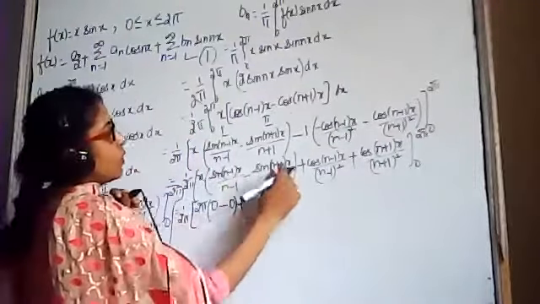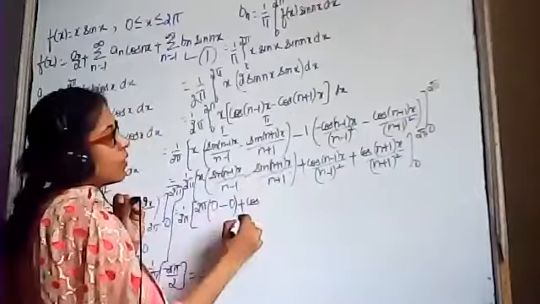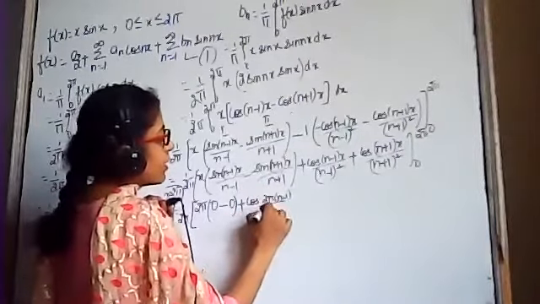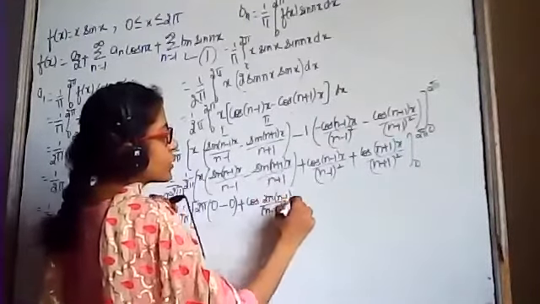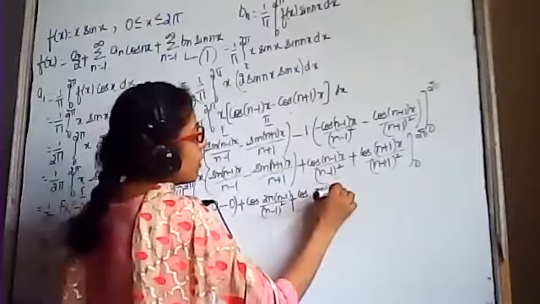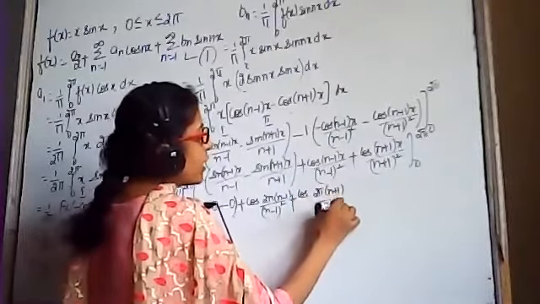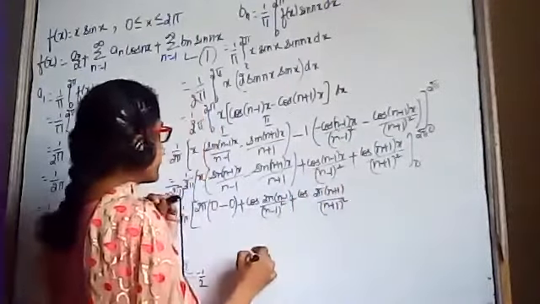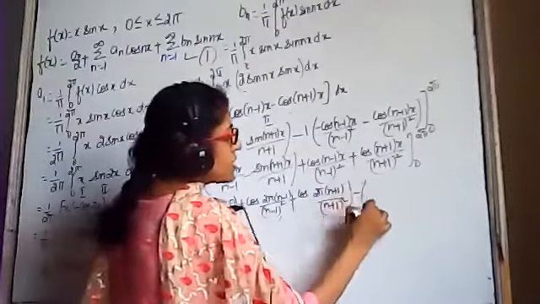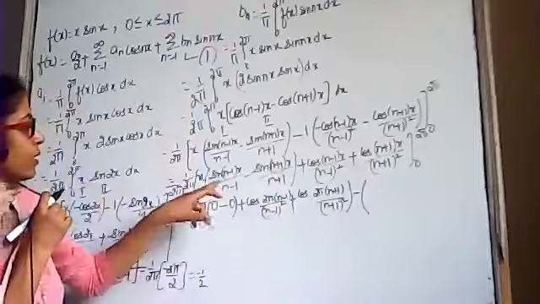Plus cos of 2 pi (n minus 1) divided by (n minus 1) the whole square, plus cos of 2 pi (n plus 1) divided by (n plus 1) the whole square. This is the upper limit. Okay? Minus, we have to substitute lower limit.